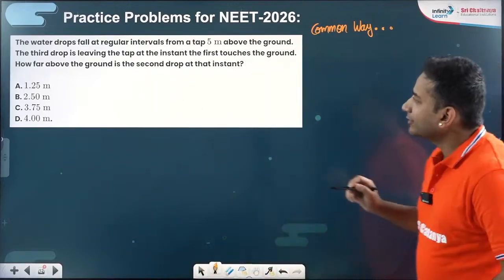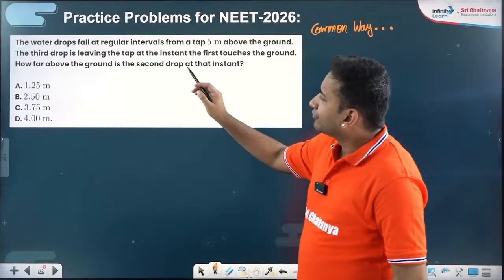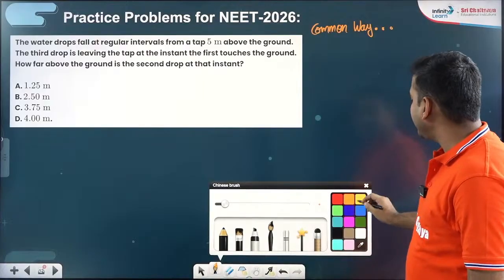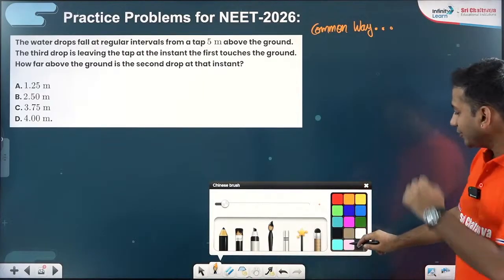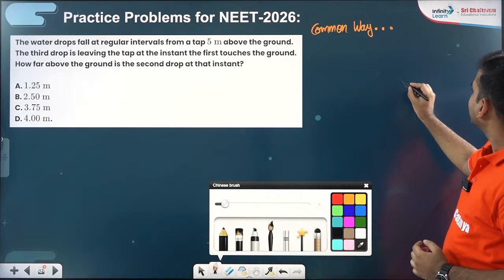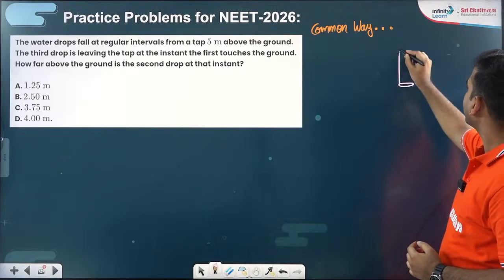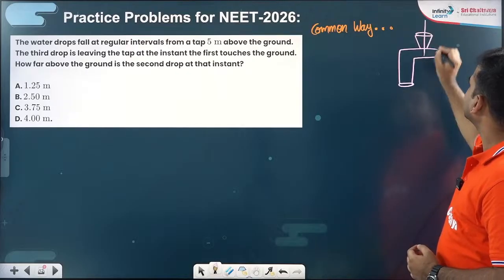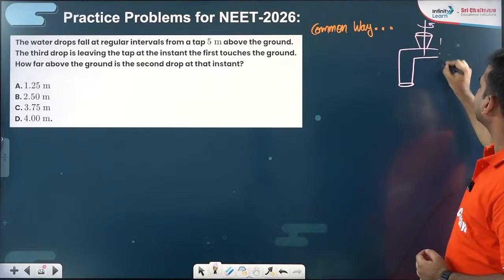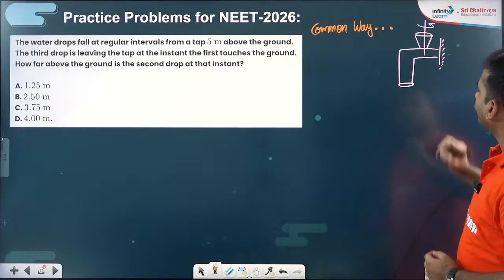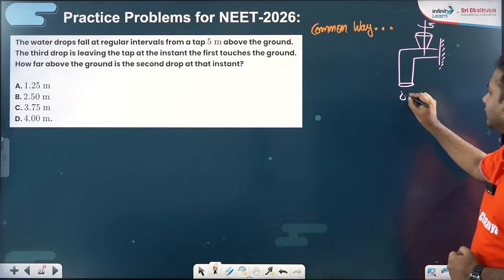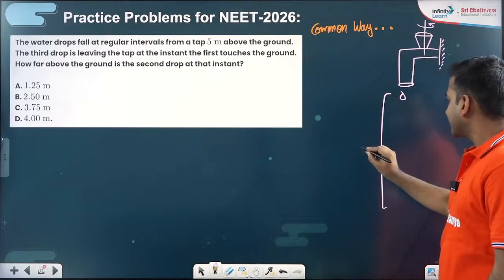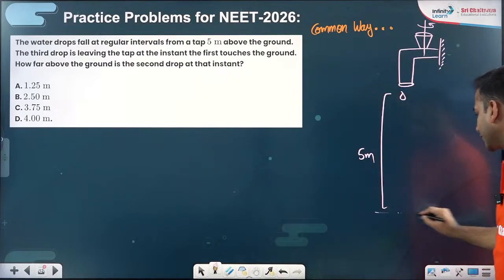So the common way of doing it is: the water drop falls at regular intervals from a tap 5 meters above the ground. Let us try to understand it diagrammatically. That's a water tap here, and you are just opening the nozzle of the tap, and water droplets are falling at regular intervals from 5 meters above the ground. This is 5 meters above the ground level.